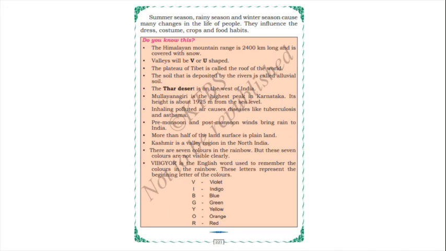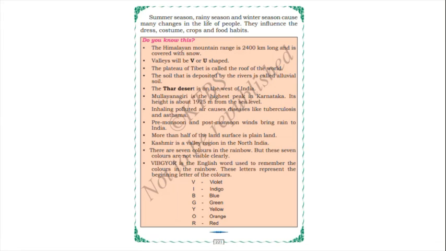Pre-monsoon and post-monsoon winds bring rain to India. So what type of monsoon will bring rain to India? Pre-monsoon and post-monsoon. More than half of the land surface is plain land. So this plain land is suitable for what, children? This plain land is suitable for agriculture. Kashmir is a valley region in North India.